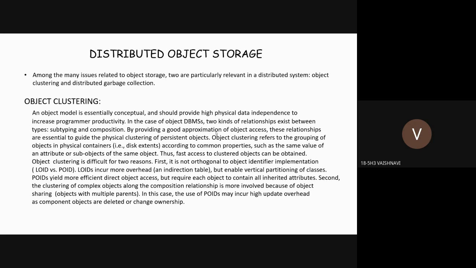Coming to the second difficulty, the clustering of complex objects along the composition relationship is more involved because of object sharing, that is, sharing with multiple parents. In this case, the use of physical object identifiers may incur high update overhead.